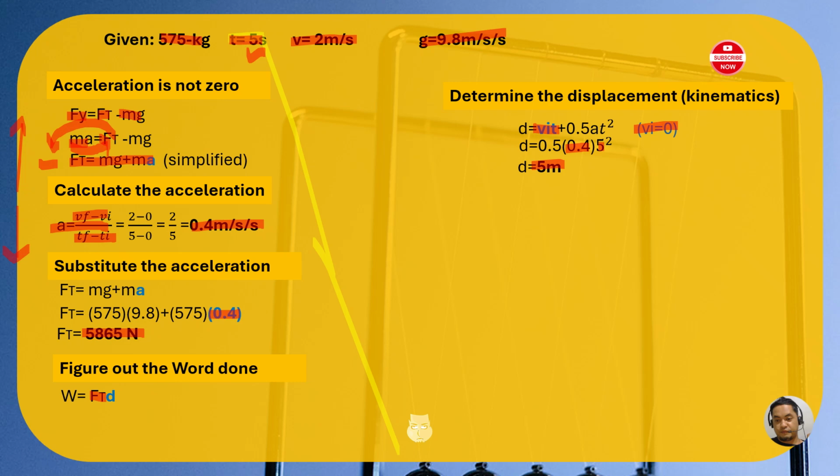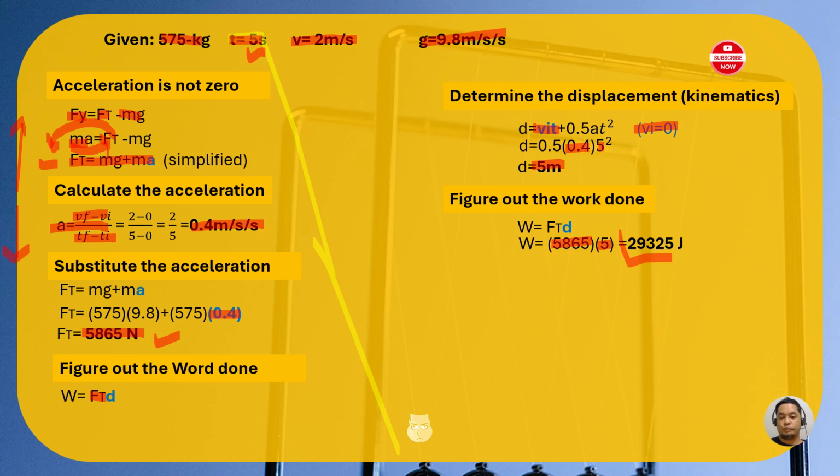And now we have the 5 meters in our calculations. We can figure out work done now. We can substitute 5 as the value of our displacement in our force, 5865, that we calculated a while ago. And we have work done equivalent to 29325 joules.